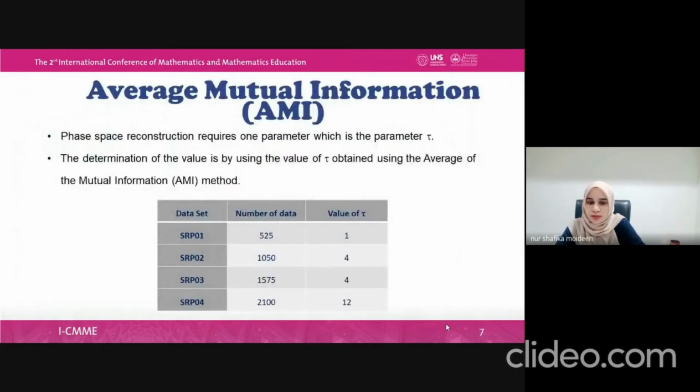Phase-space reconstruction requires one parameter, which is the parameter tau. In order to find tau, we use the average mutual information method. The value of tau is obtained using the average mutual information, AMI, method. For SRP01, the value of tau is 1. For SRP02 and SRP03, it gives the same value of tau, which is 4. And for SRP04, the value of tau is 12.